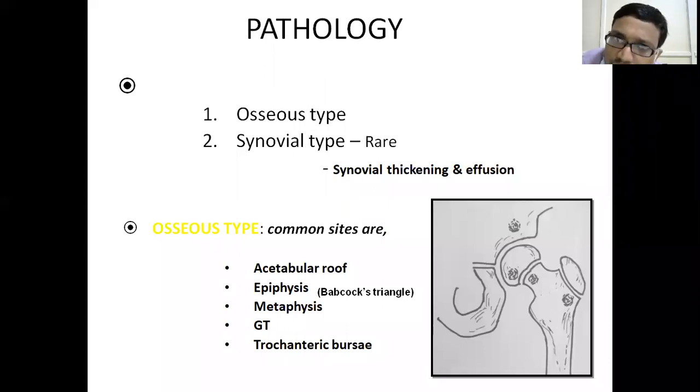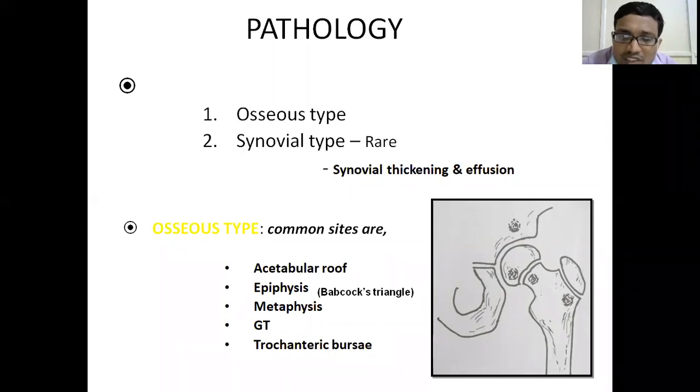Which form is more common in hip tuberculosis? Destruction in the osseous form is more common than the synovial form. In the osseous form, where could the focus of infection be in hip joint tuberculosis? The primary focus is in the lung. The next focus could be seen either in the epiphysis, the metaphysis, the greater trochanter, the trochanteric bursa or the acetabular roof. These are the 5 sites where a joint articular lesion can commonly be seen.